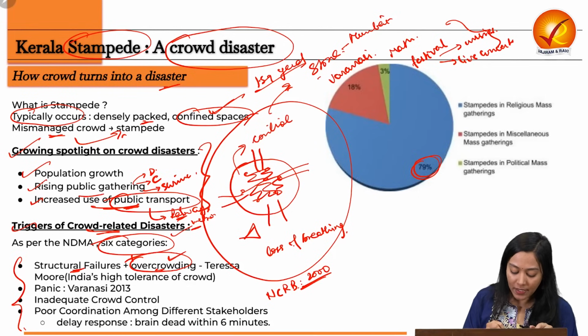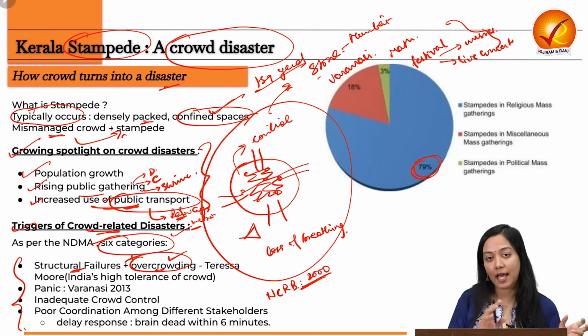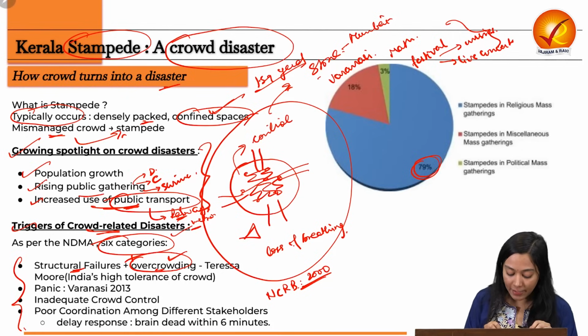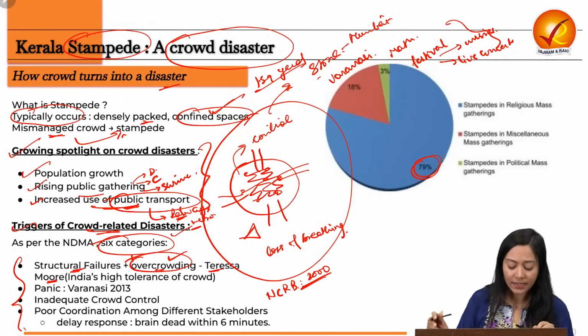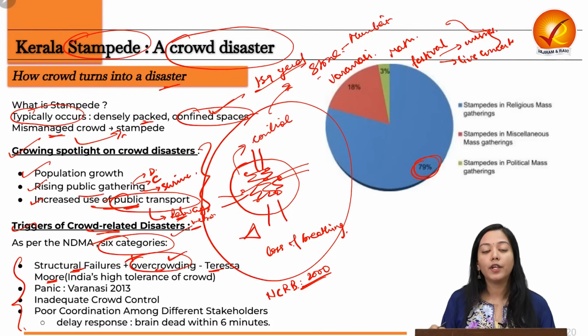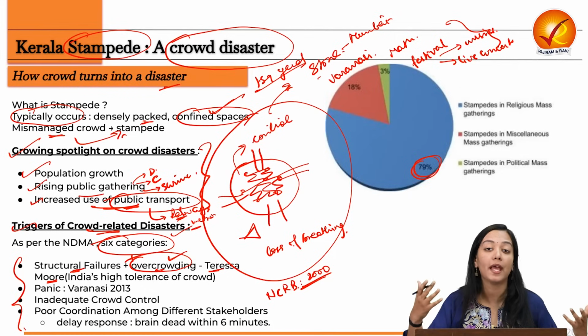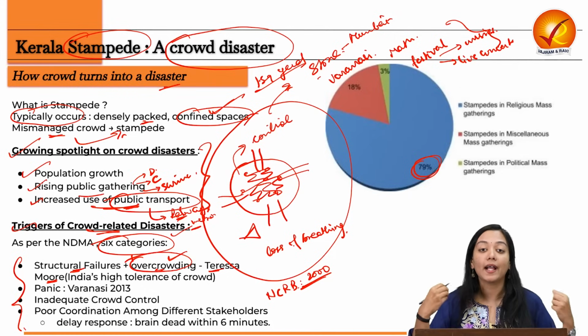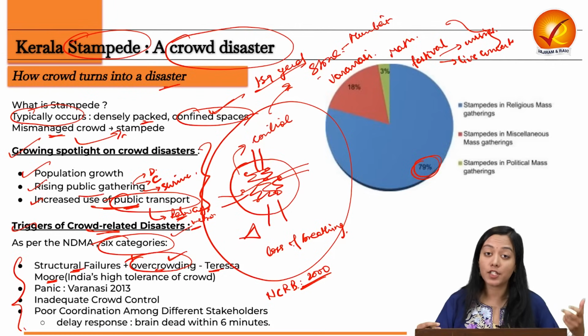These are habits that Indians specifically have. It has been highlighted by Teresa Murray that India has a very high tolerance of crowds. So we don't feel uneasy, we don't forbid going to places that could be heavily crowded. In fact, we get attracted towards them, for example, some of the shrines that our mothers take us to.